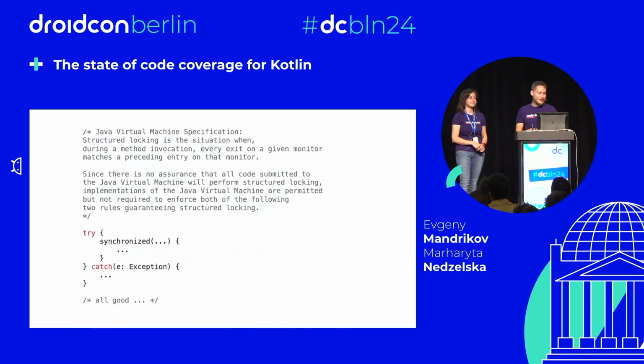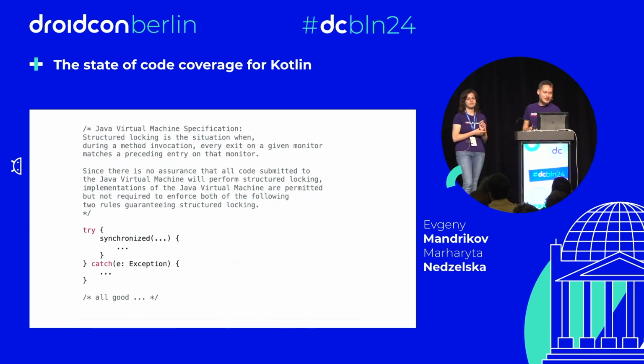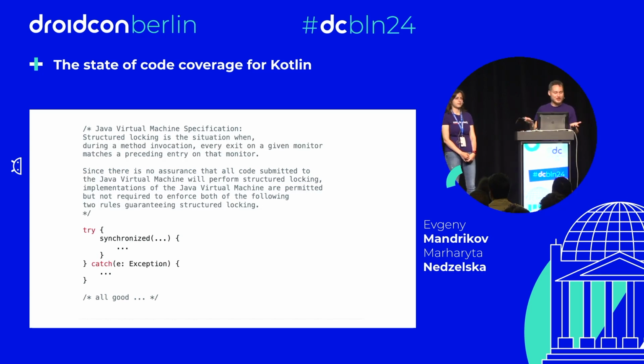Oh, now I remember. I have one example for you. There is an interesting statement in the Java Virtual Machine specification. I'm not going to read it, but basically there should be cooperation between the compiler and the virtual machine on certain constructions to do proper synchronization. And between compiler and virtual machine, it's established, since they are developed by the same people.